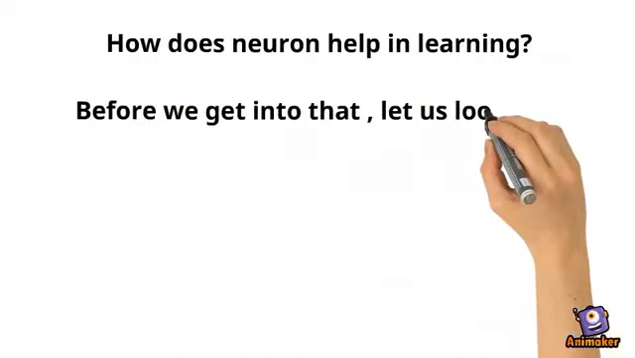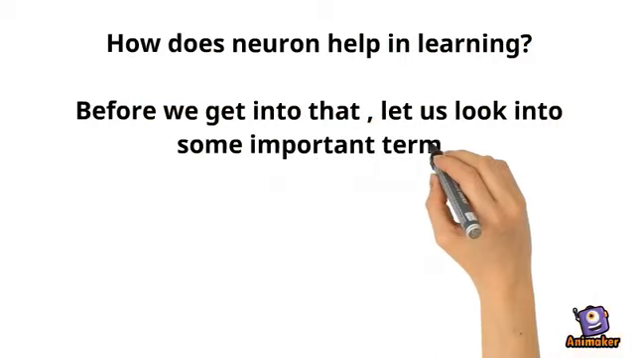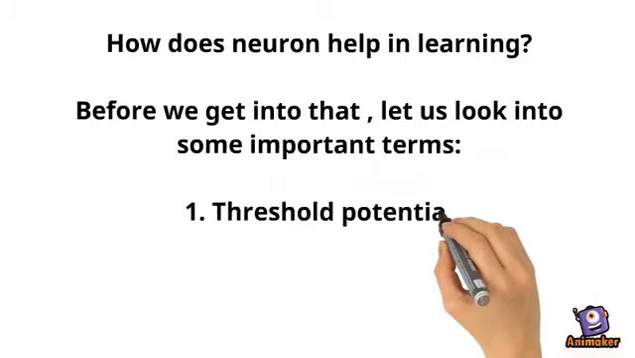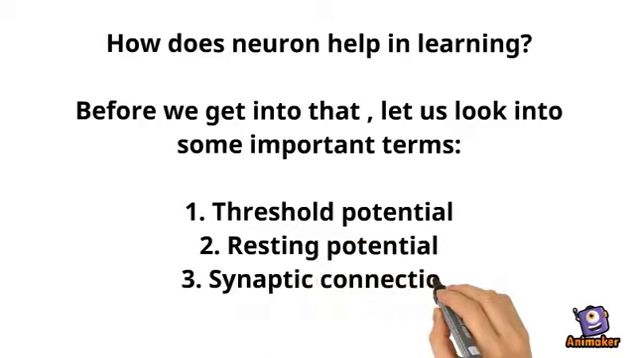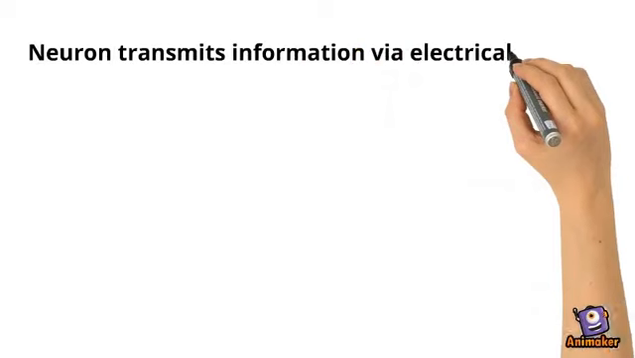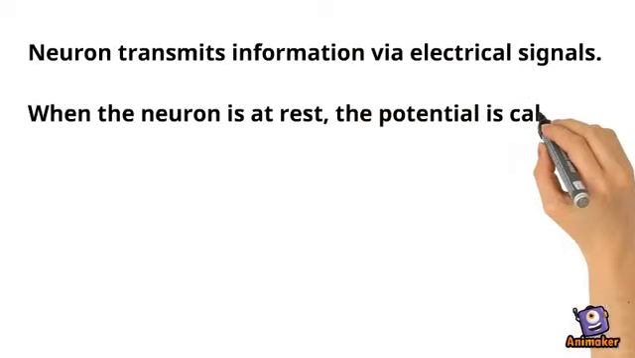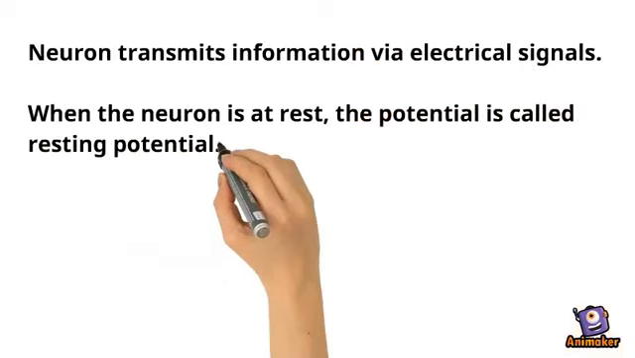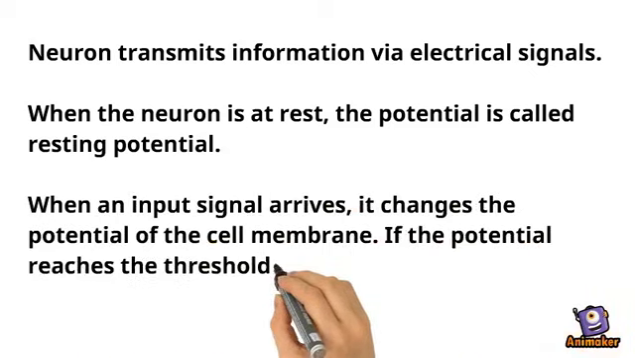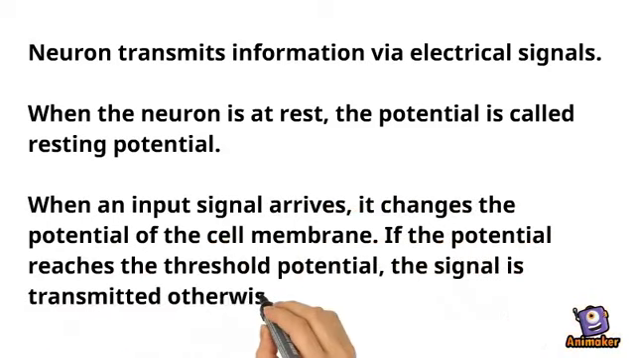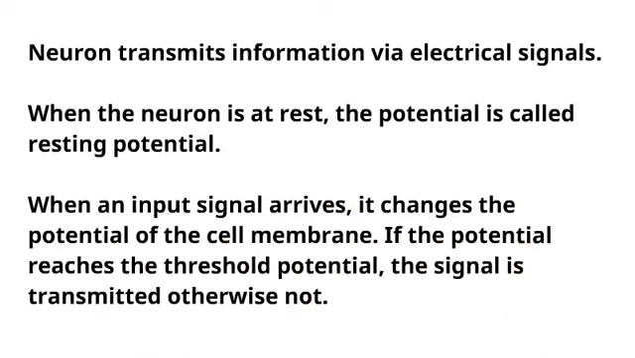This is the basic structure of the neuron, and now let us look into how does neuron help in learning. Before we get into that, first let us look into some important terms. One is threshold potential, the other is resting potential, followed by synaptic connections. Neuron transmits information via electric signals, and when the neuron is at rest, the potential is called resting potential, and when an input signal arrives, it causes some changes in the potential of the cell membrane, and then this potential, if it reaches the threshold potential, then the signal is transmitted, otherwise it is not transmitted.